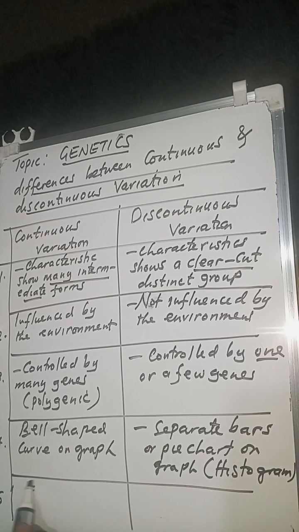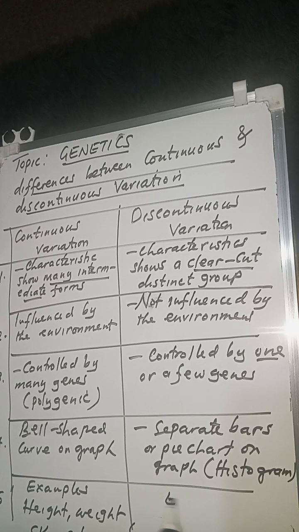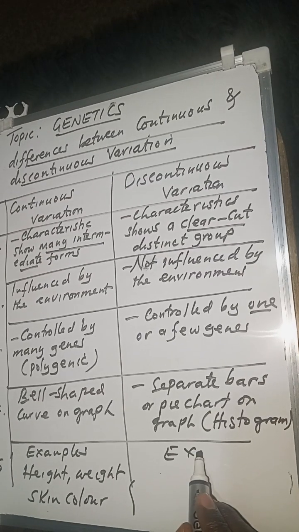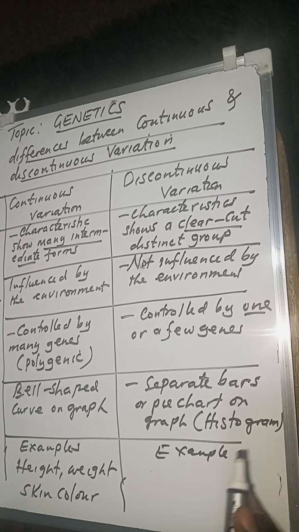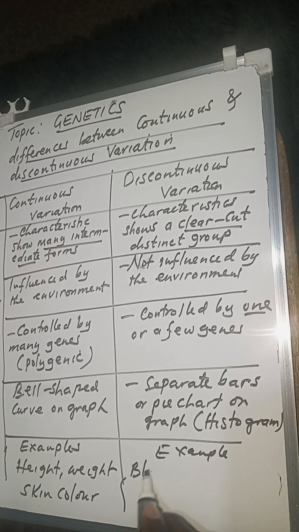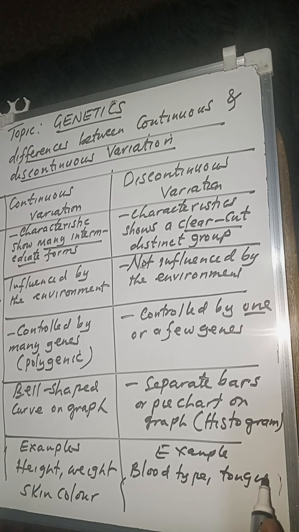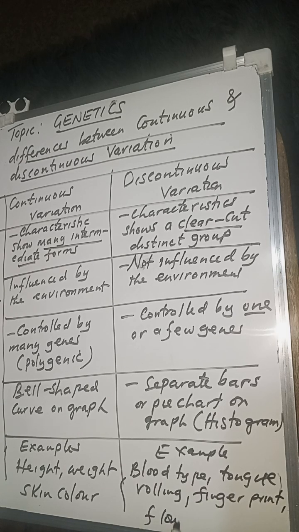Then number 5, you can give examples to state the differences. For continuous variation, we talked about the height, we talked about the weight. You can also talk about the skin color or the complexion. In terms of examples of discontinuous variation, we talked about the blood type, tongue rolling, sometimes fingerprints, and maybe also flower color.